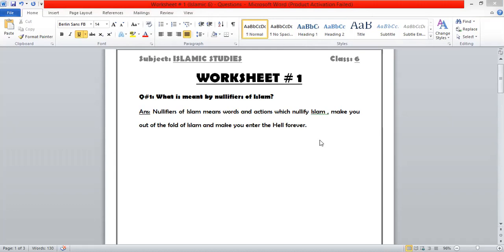So everybody should write this answer in the worksheet. If you print that worksheet, then that's great. If you don't want to print, then you can just write the answer in the notebook. Because after writing these answers, you have to send me the picture. I also noted down some of the names of the students who sent me pictures or messages for the assignments of the previous task. That's a good thing. If you find any question difficult, you can just ask in the class mail related to the course.